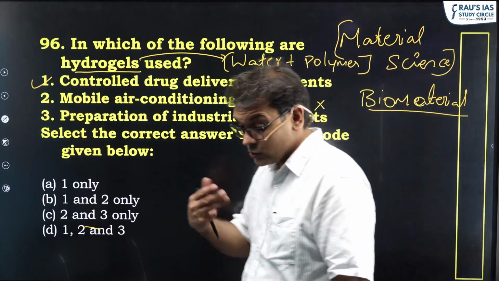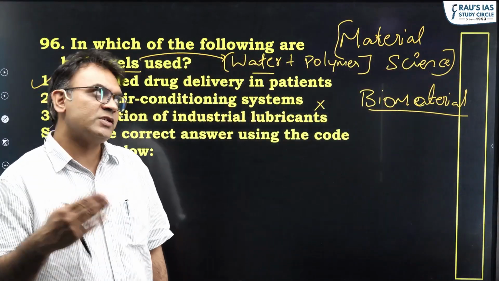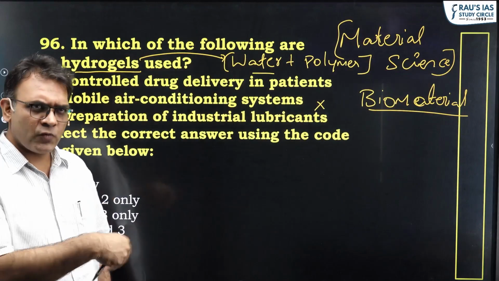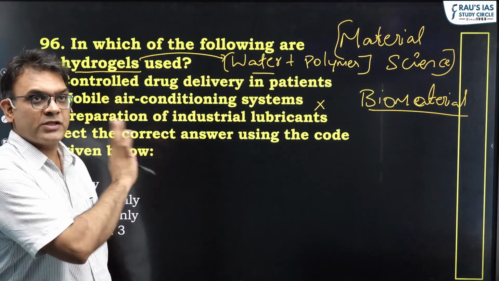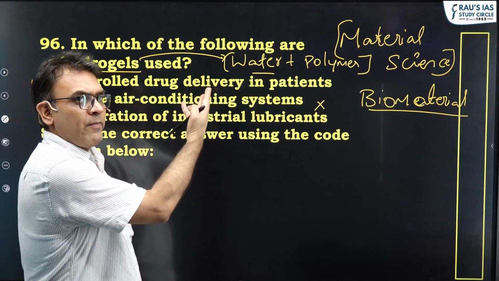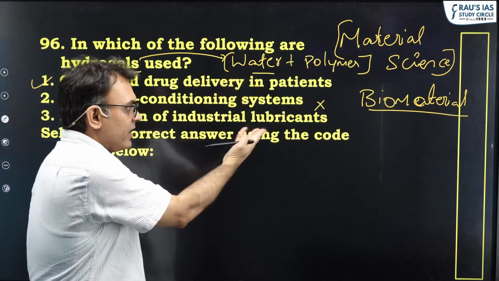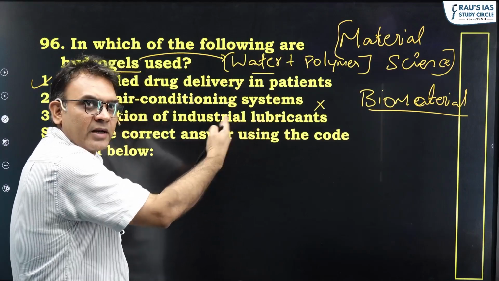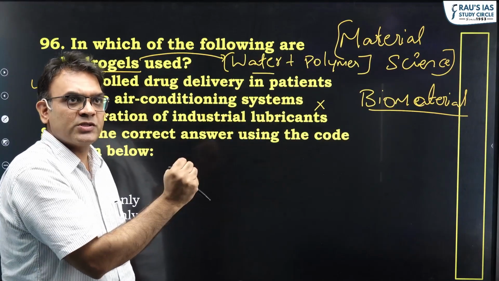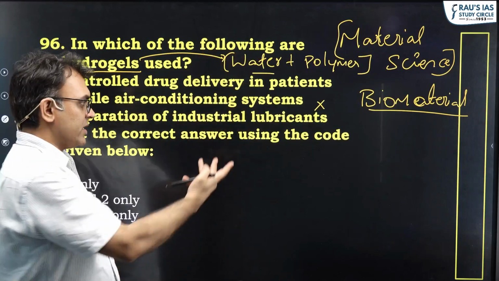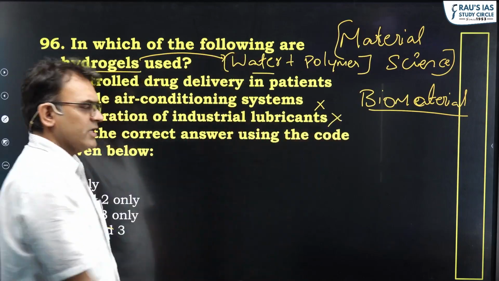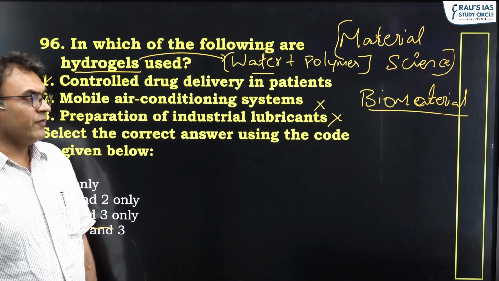Also very heavy hydrocarbons, which are very harmful to the environment. So we are looking for alternatives, but hydrogels cannot be used as industrial lubricants, because lubricants are essentially used in order to reduce friction, and friction produces high temperature, the water will vaporize. As a result, common sense says that industrial lubricants, we don't use it.